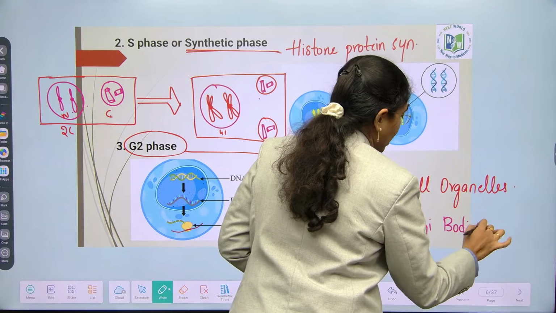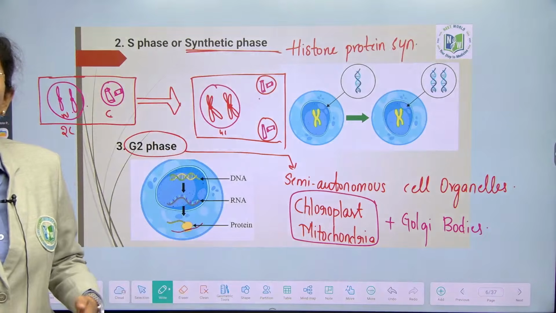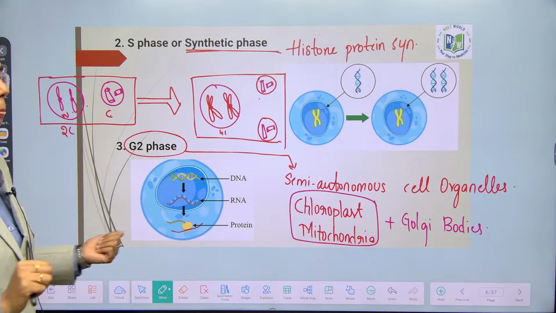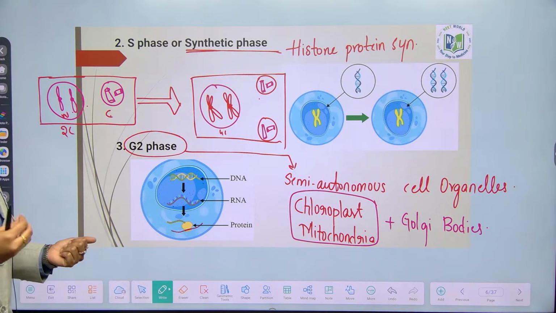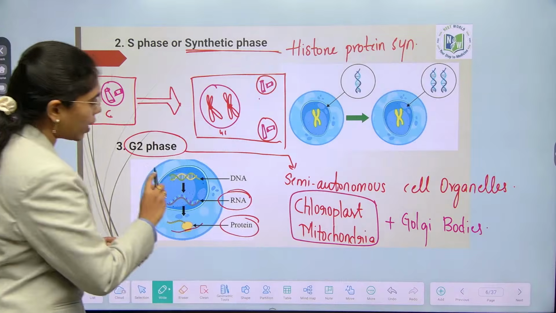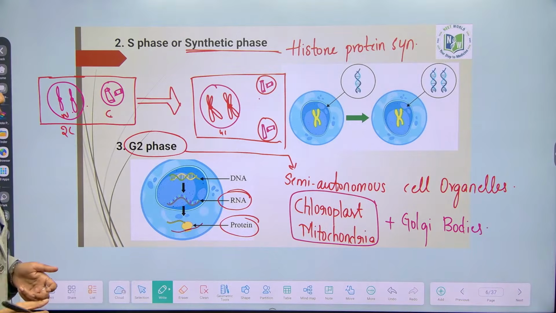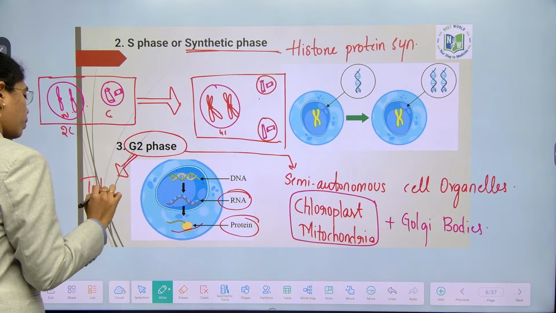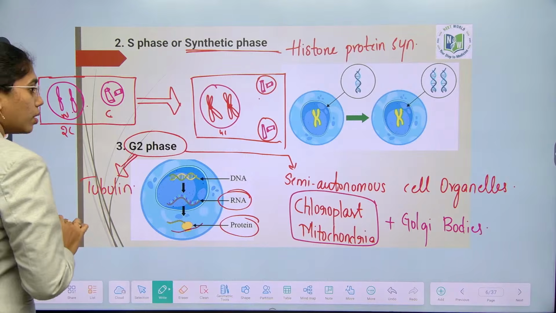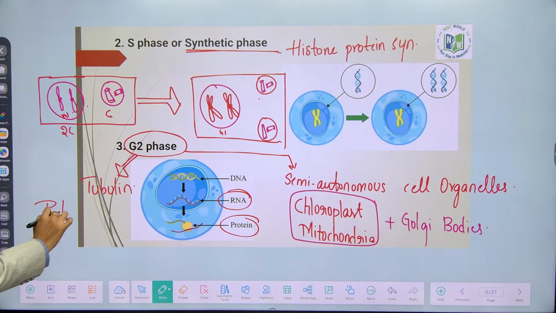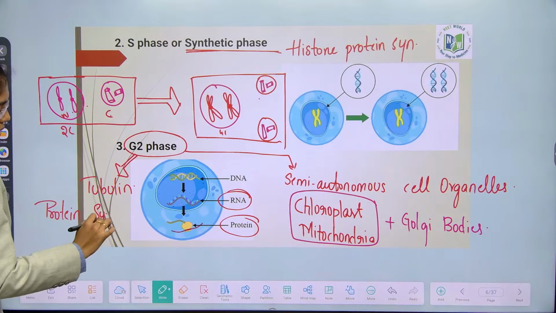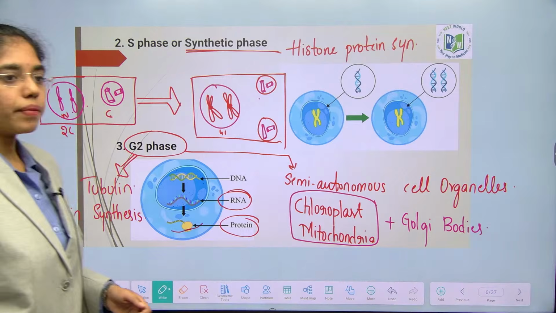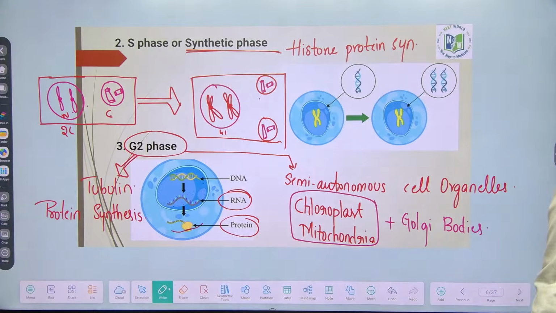Golgi bodies or Golgi apparatus is one and the same, or Golgi complex. Golgi complex, Golgi bodies, Golgi apparatus, one and the same. And whichever little amount of RNA and proteins are also required will be synthesized in G2 phase, followed by tubulin protein synthesis. Fine. Clear on G1, S and G2?